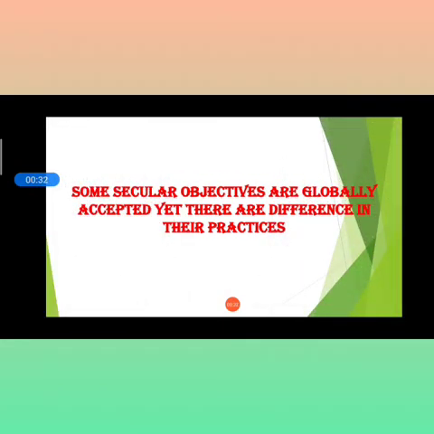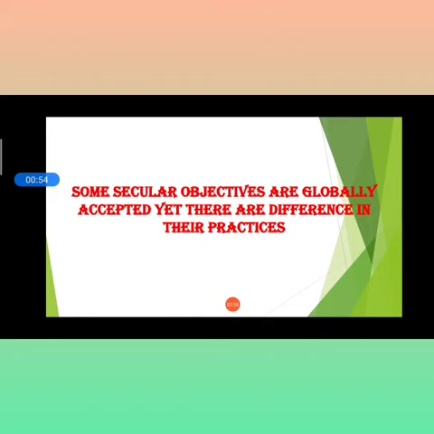So first of all, here is one definition for that. Some secular objectives are globally accepted, yet there are differences in their practices. We have so many objectives, and so many examples that show that we have many differences in our practices while practicing secularism according to the countries.